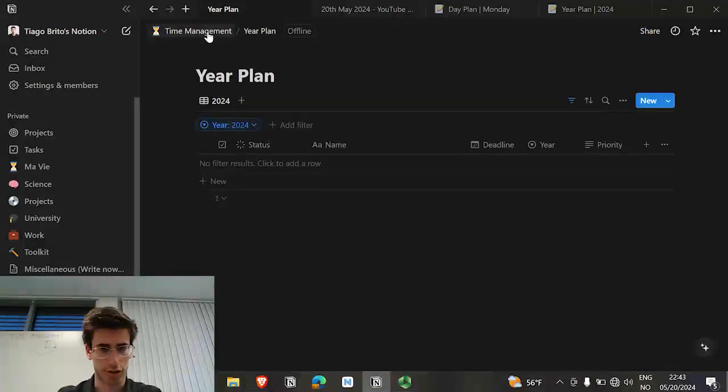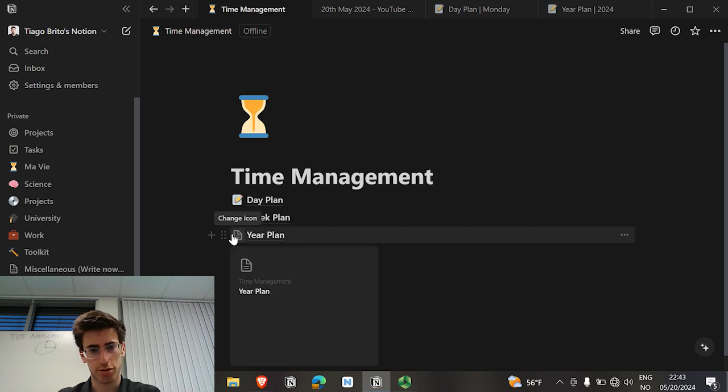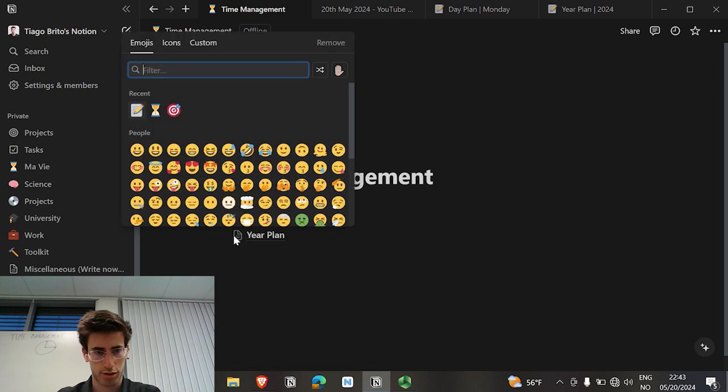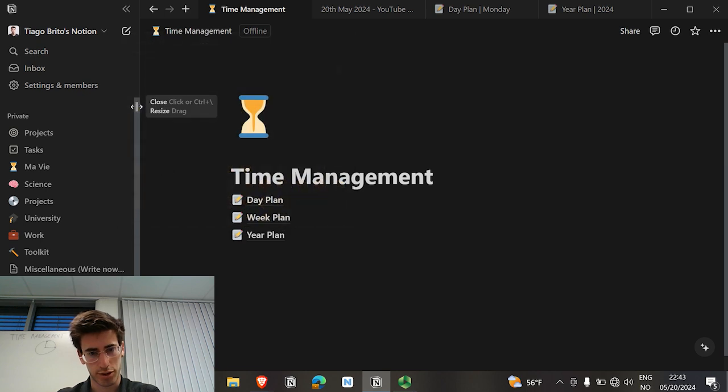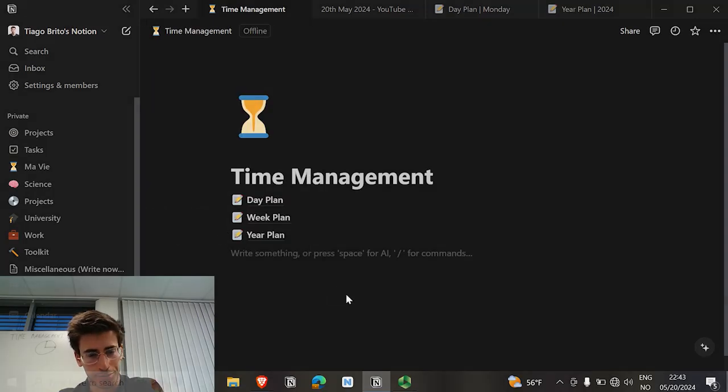So now we can click on this here, and we now have, and we can also click on the icon. So it looks better. Nice, now it looks good. We have the 3 ones that we need. And when you close Notion and you go back, if you lose this page, you can just click on the more right here, and then click on the time management window right here to go back to it.